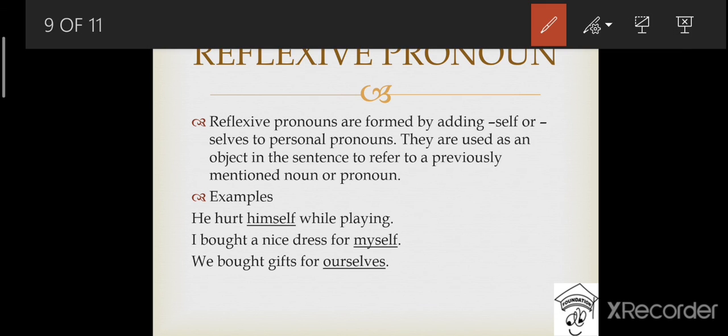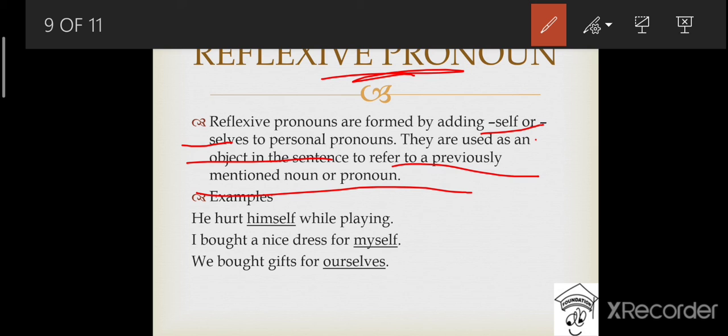It is very easy to identify a reflexive pronoun in a sentence because there would be either self or selves. They are used as an object in the sentence. Okay, so reflexive pronouns are never used as a subject of the sentence. They are always used as an object in a sentence to refer to a previously mentioned noun or pronoun.